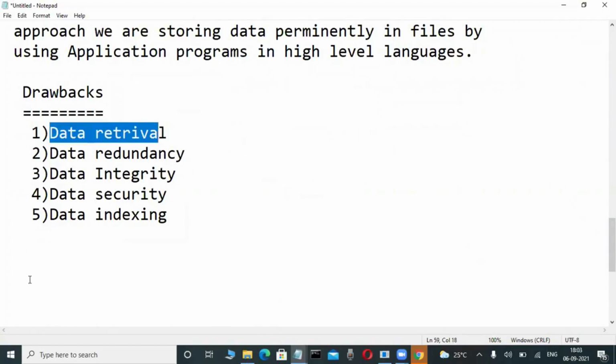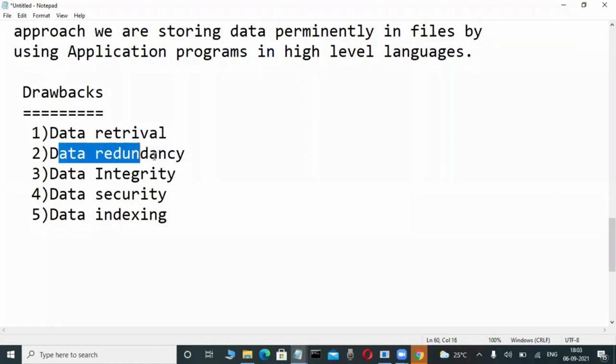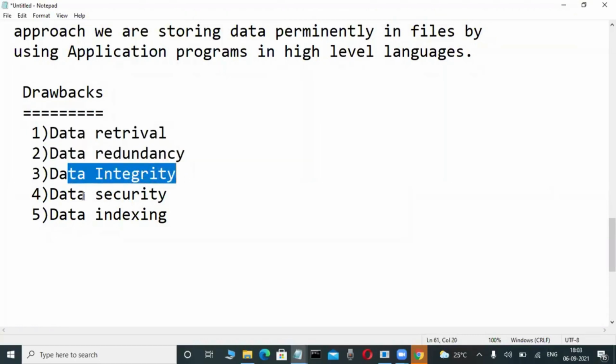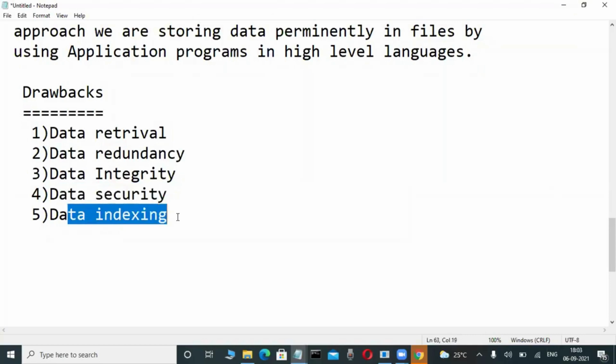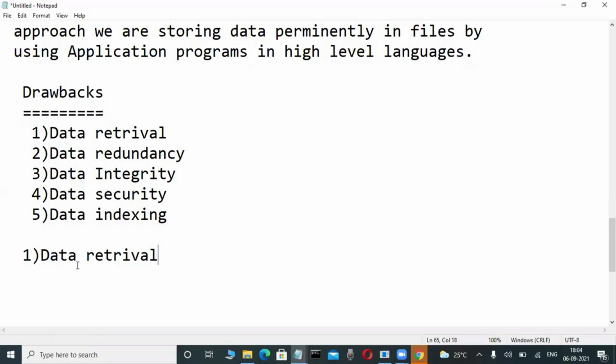It is a small demo class, I know. Now write it: what are the drawbacks of the flat file approach, meaning without databases? Data retrieval, data redundancy, data integrity, data security, data indexing. First one, at least today, write data retrieval. This is very easily understandable. Now check it out. In one minute, everyone will say it is very easy.